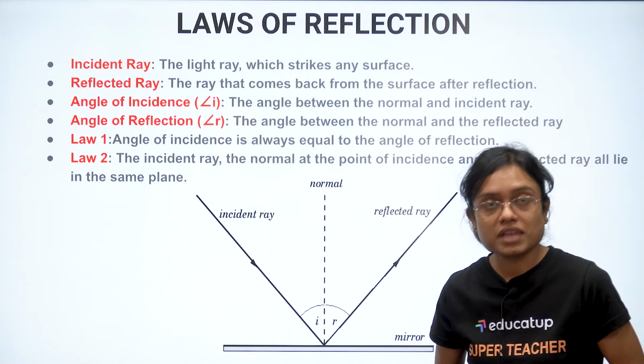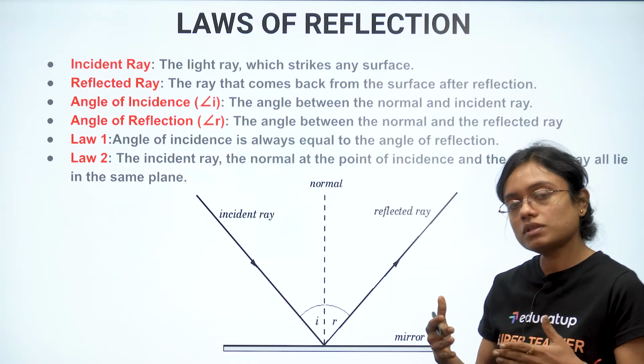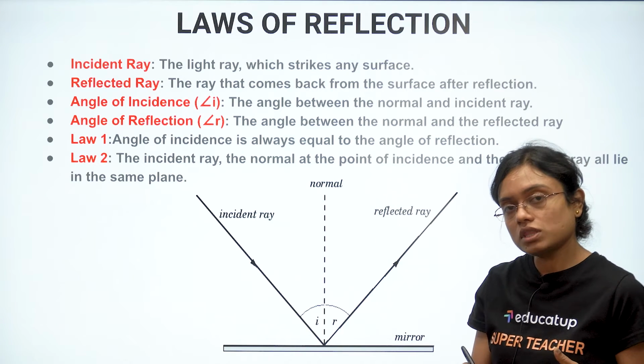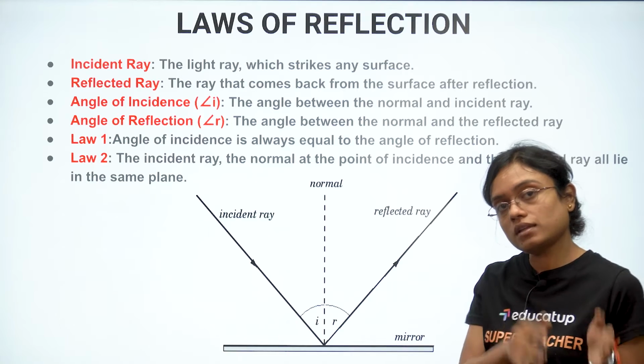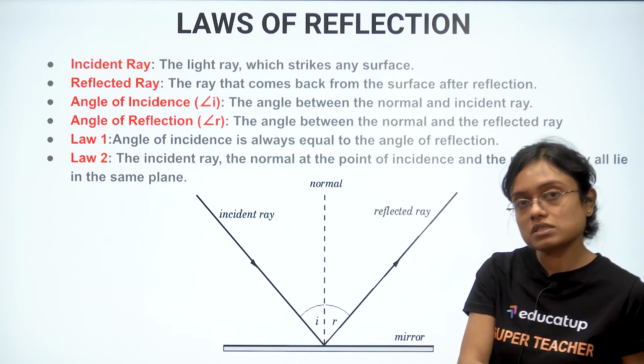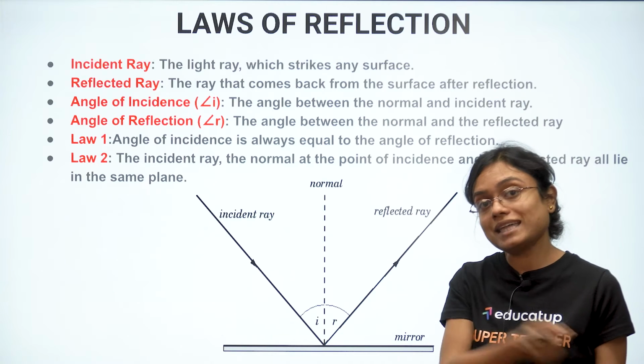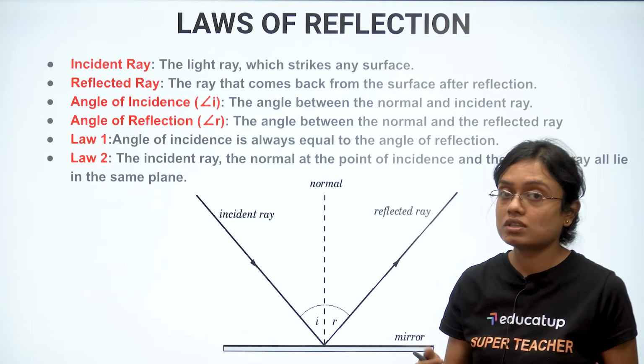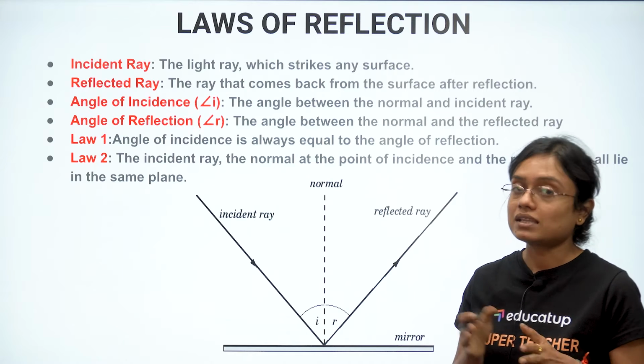Now, laws of reflection. This particular phenomenon of light falling on the object, striking it and coming to our eyes is known as reflection. That means the light ray first strikes the object and then goes off in a different direction and then reaches our eyes. That is reflection.